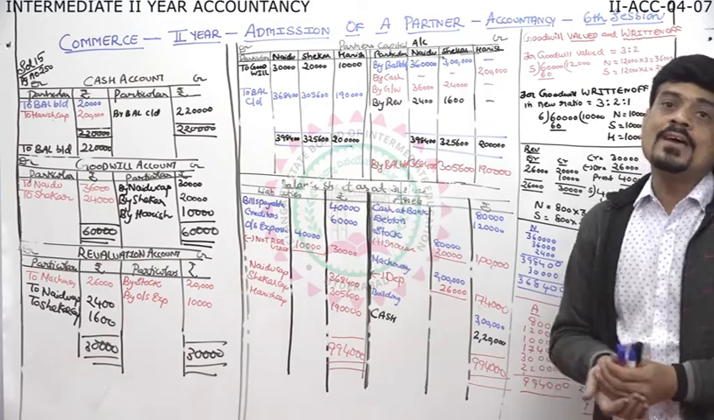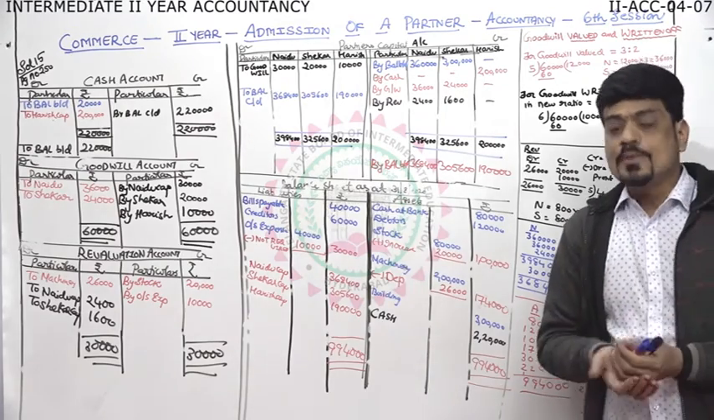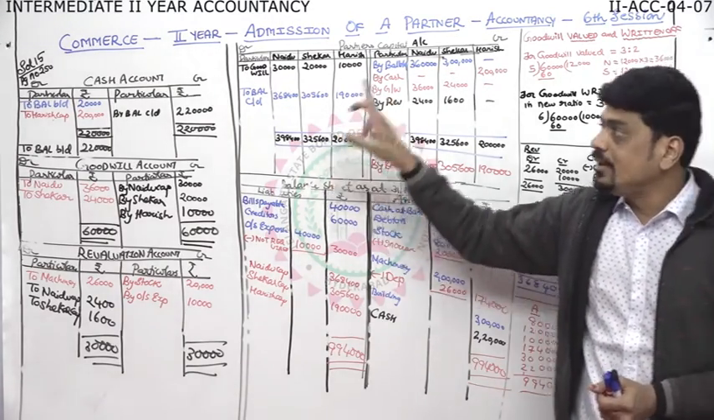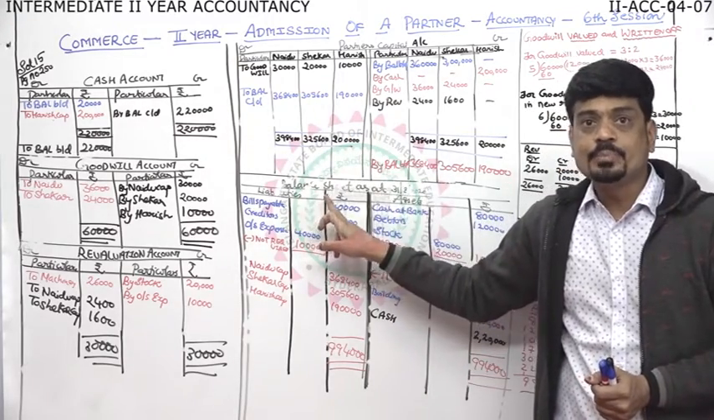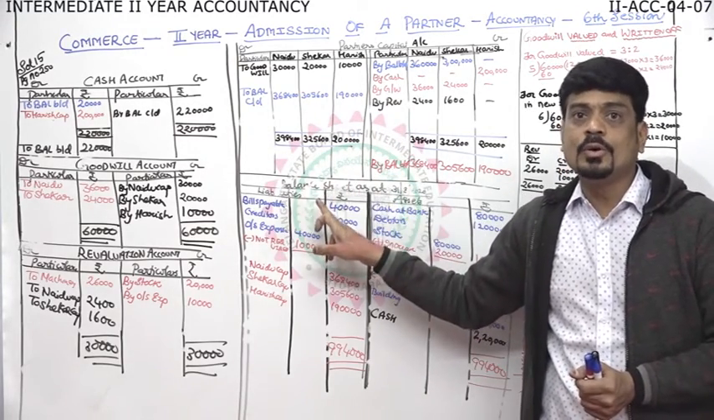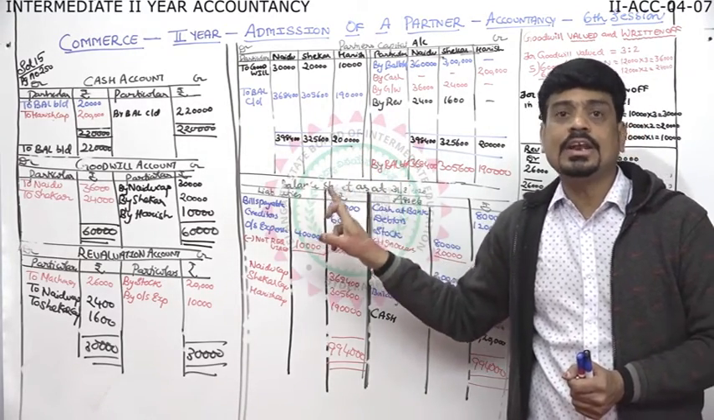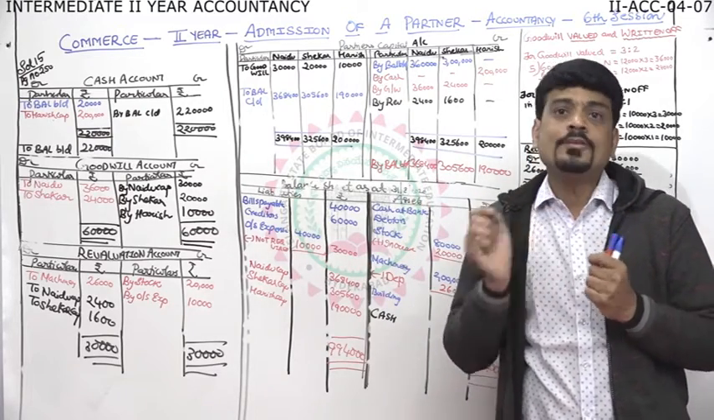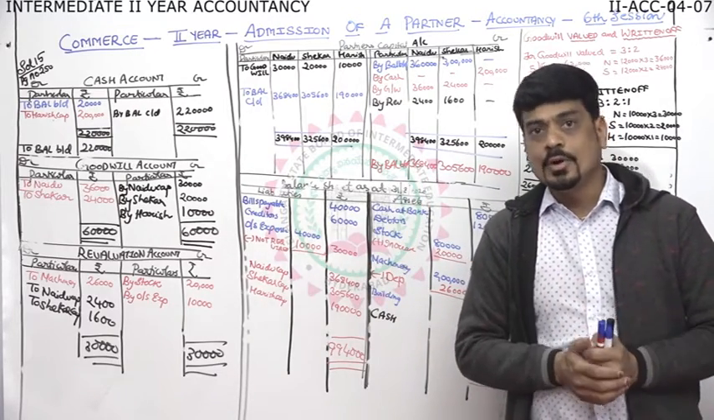So hope you all have understood the admission of a partner, whatever I taught. So refer the textbook. I have done the questions from the textbooks only. So kindly refer the textbook whenever you are leisurely or getting the time. Focus, take out the notes and start practicing as much as possible.